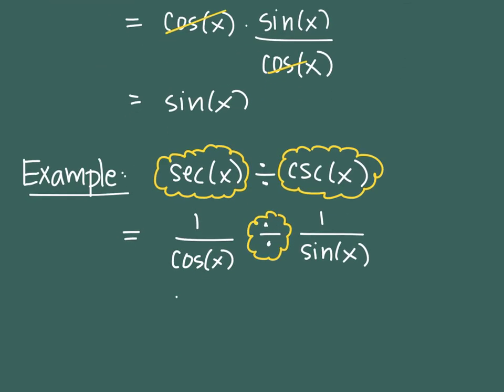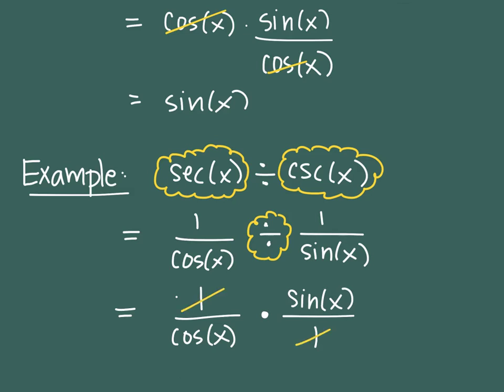All right, so then equals, I always show equals to show that these are still the same. 1 over cosine of x, now the division sign is going to get replaced with a multiplication sign, followed by the reciprocal of 1 over sine, which is sine over 1. And then I ask myself, okay, now can I reduce? Now is there something in the numerator and the denominator that I can cross out? And now the answer is yes. So until the answer is yes, I can reduce, you got to keep looking for something to replace. And so the 1s reduce away.